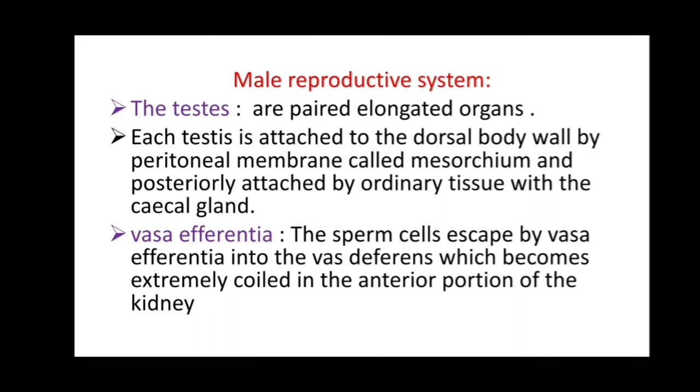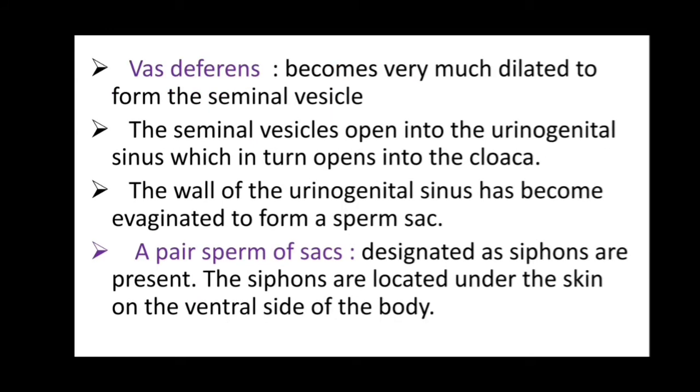The sperm cells escape by the vasa efferentia into the vas deferens, which becomes extremely coiled in the posterior portion of the kidney. Now the vas deferens, or the Wolffian duct, becomes very much dilated to form the seminal vesicle. The seminal vesicle opens into the urinogenital sinus, which in turn opens into the cloaca. The wall of the urinogenital sinus has become evaginated to form a sperm sac.